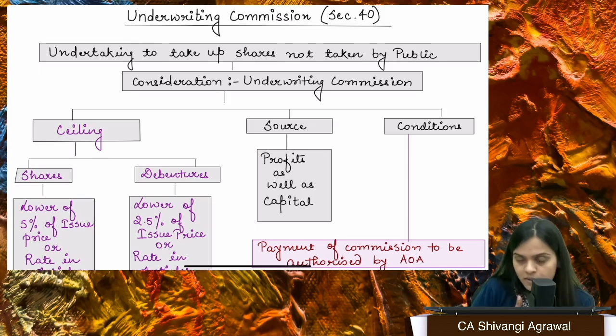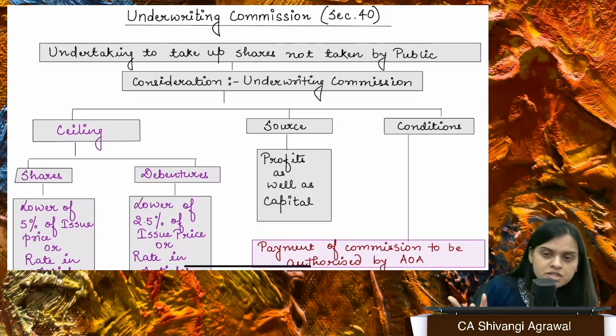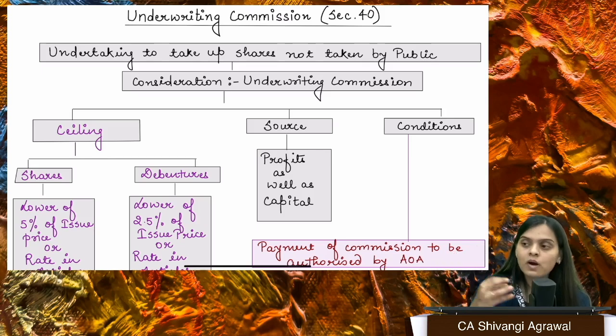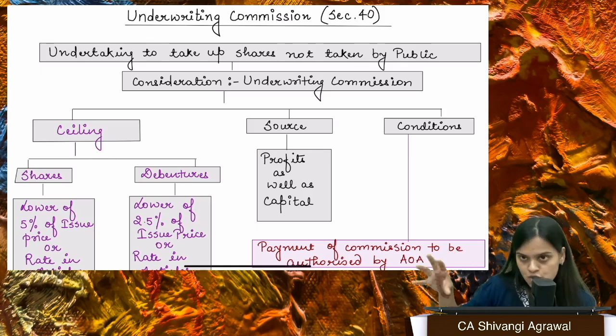100% of the issue may be underwritten, or 50% of the issue may be underwritten, right? So proportionately that comes out. Supposedly 100% of the issue is underwritten, right? So I wanted to raise funds of 50 lakhs. Now people have subscribed to only 30 lakh, and I have 100% of the issue underwritten.